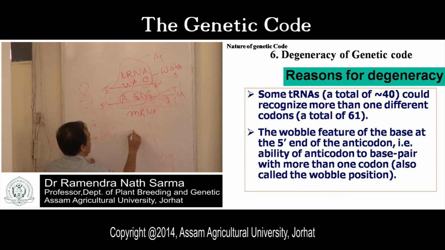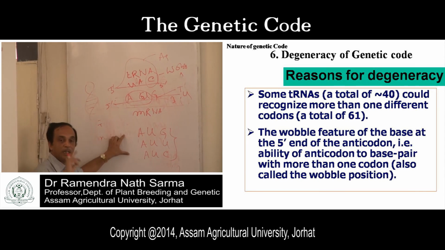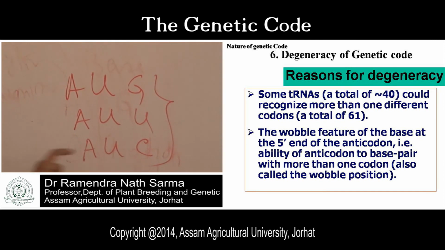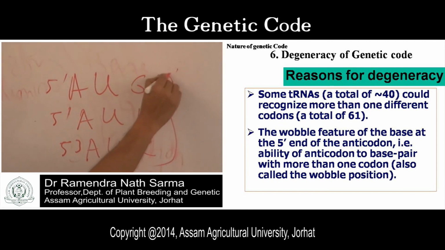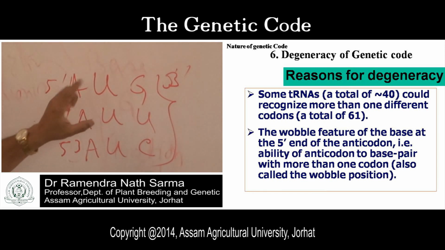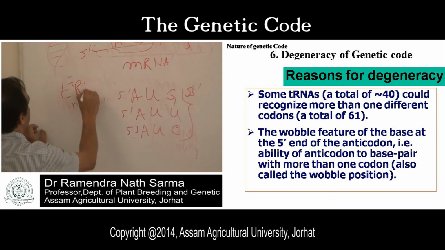It may be AUG, it may be AUU, it may be AUC. So what is that? You have 3 codons. When there is a Wobble feature, the change is only in the 3' end base. This is 5', this is 3'. So any change in the 3' end base can be recognized by one tRNA molecule.